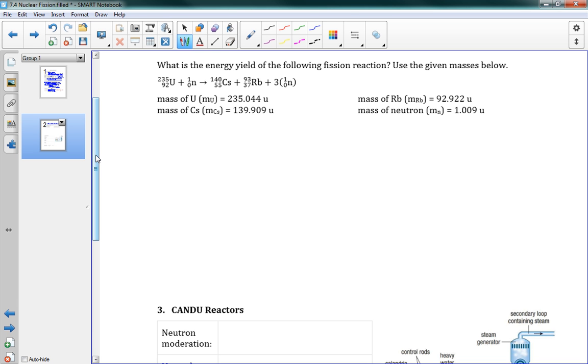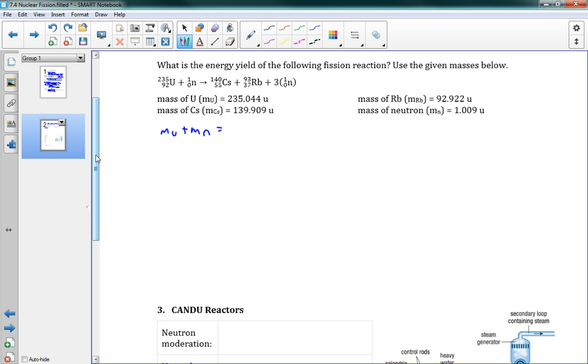So what we have on the left, we'll say is mu, the mass of uranium, plus the mass of a neutron, because we've got one neutron on the left.